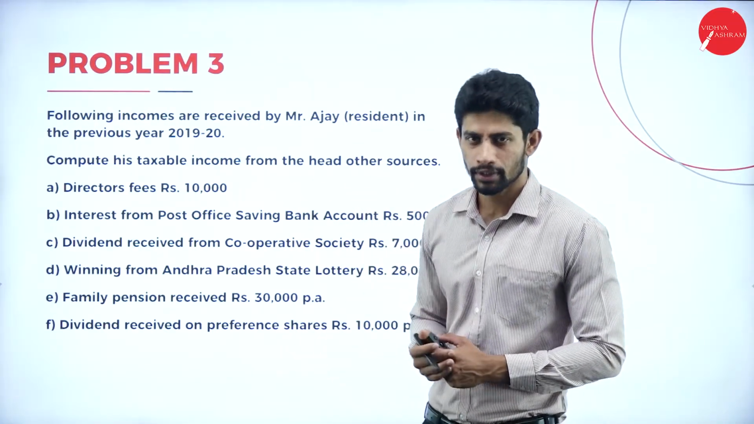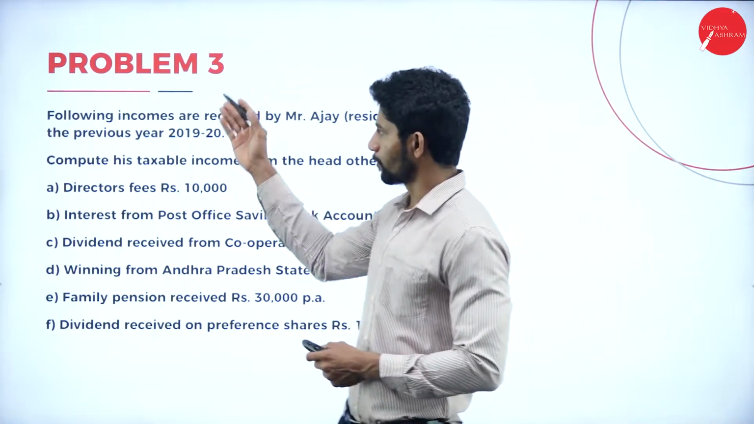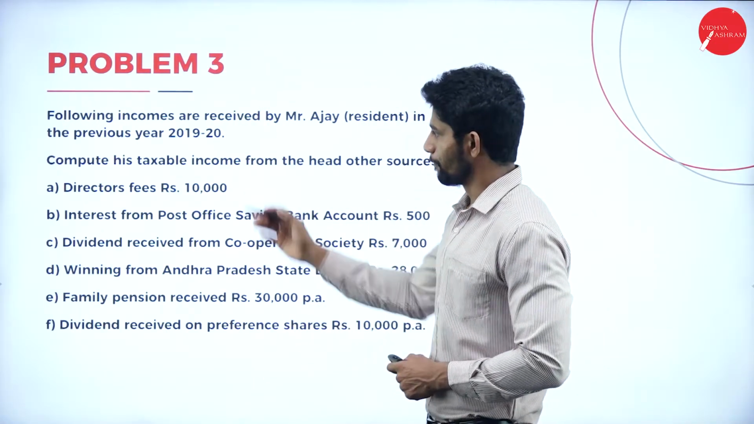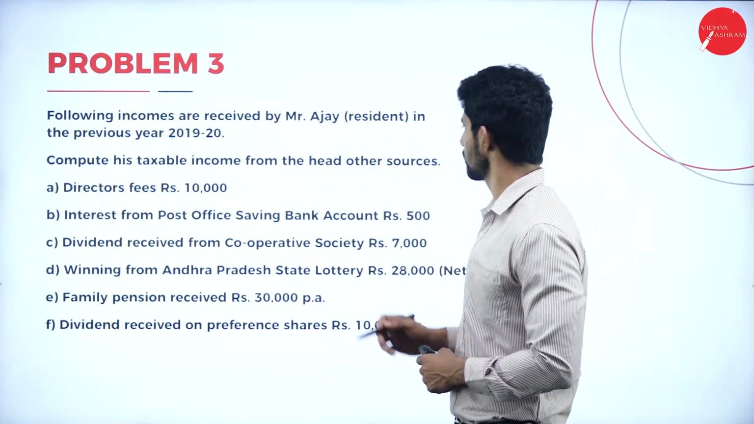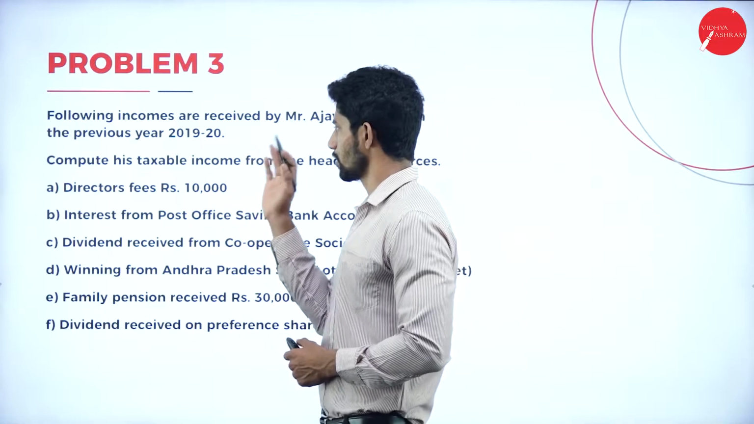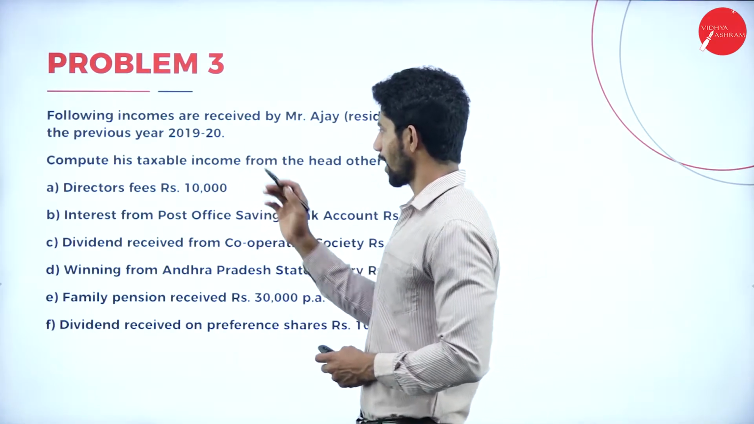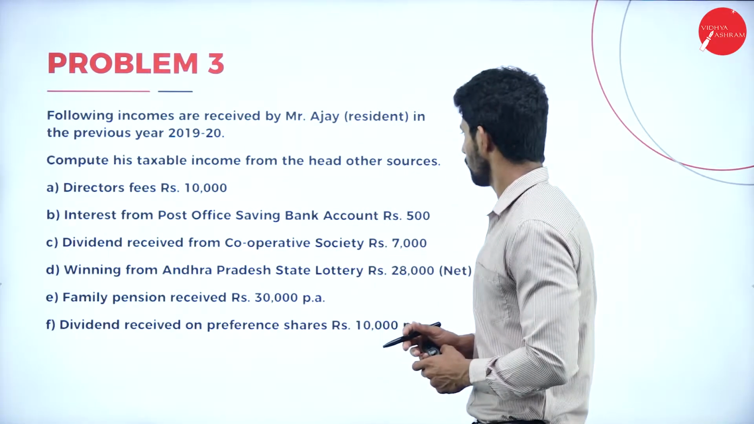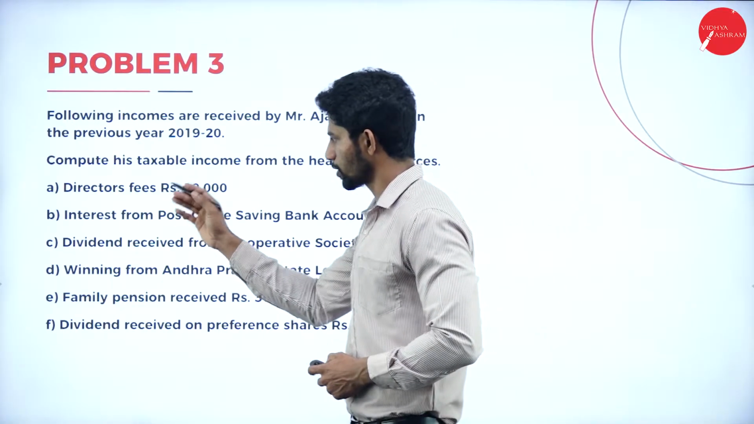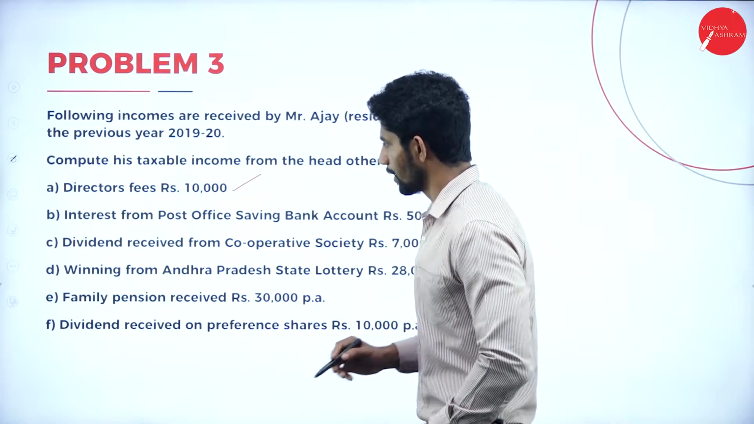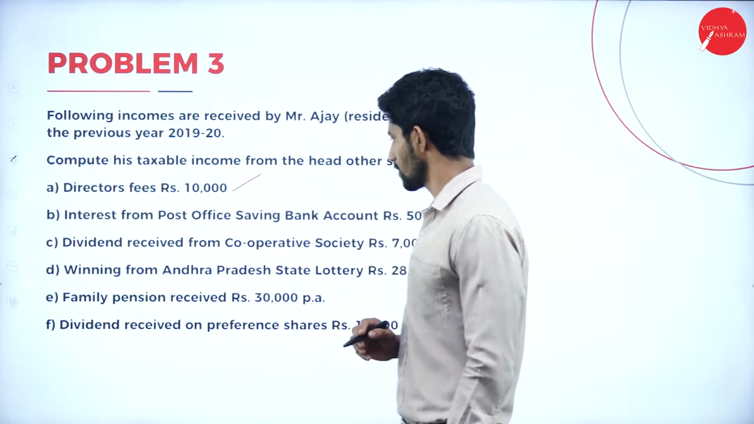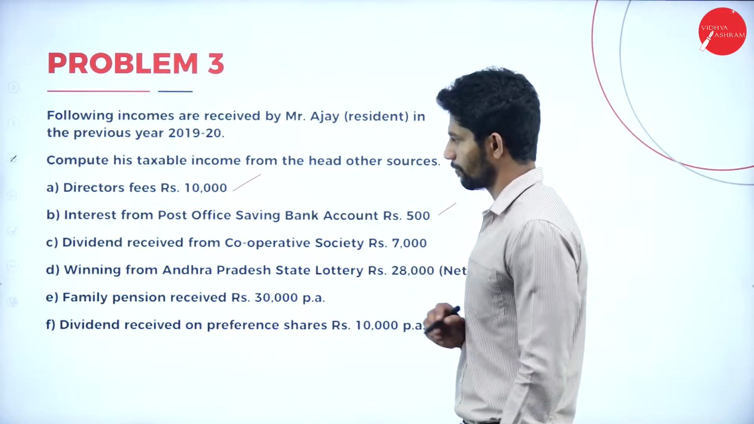So moving on to the next problem, that is problem number 3. Following incomes are received by Mr. Ajay, resident, in the previous year 2019-20. Compute his taxable income from the head of other sources. So first point, director's fees, rupees 10,000. Next, interest from post office savings bank account, rupees 500.